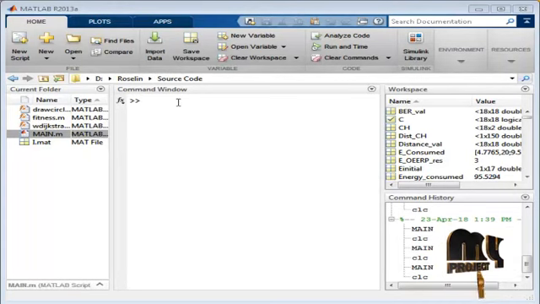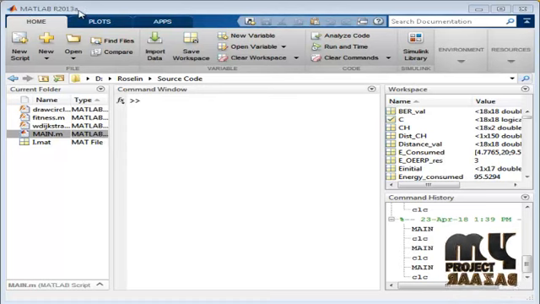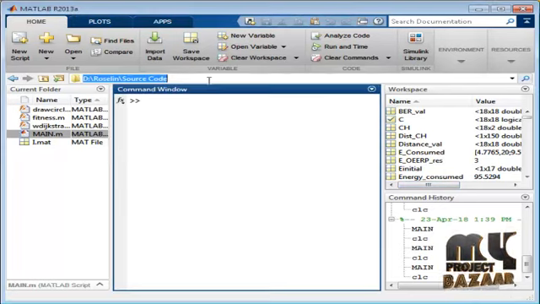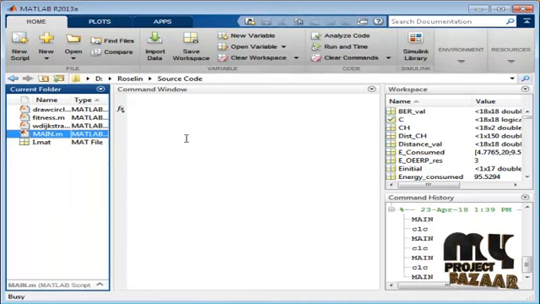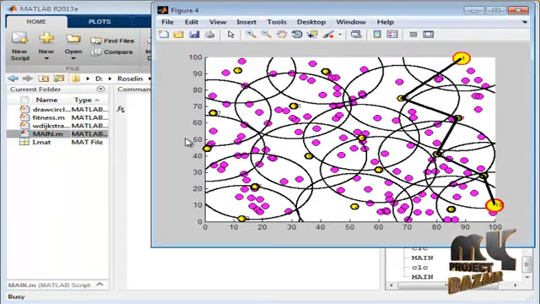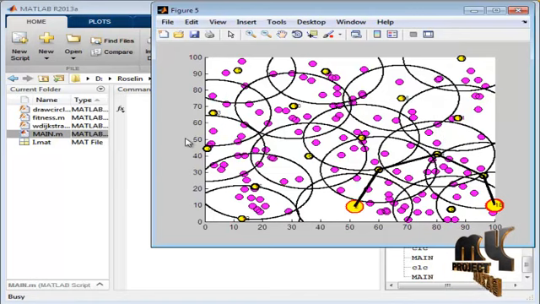Now we can see how to execute the code. This process is done by using MATLAB R2013a version. First, open the MATLAB R2013a version, and when you open, you will find this page. Now, copy the location where you have placed your source code and paste it over here. Then, you will find the source code called main over here. Now, right click and press the run button. Now, the program starts to run and you will find different graphs updated for this process.